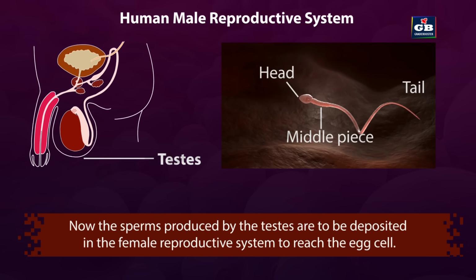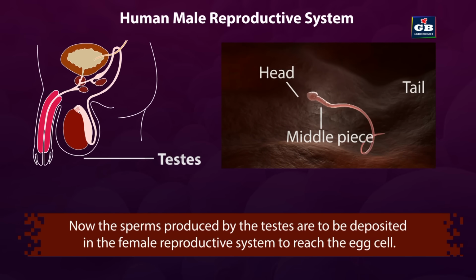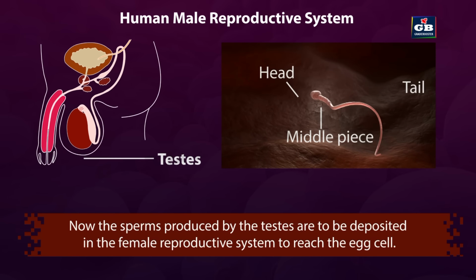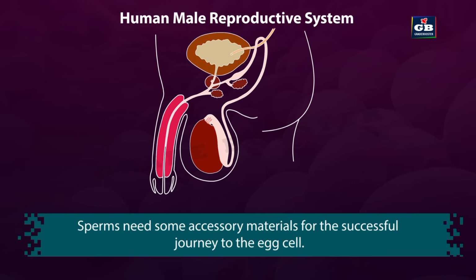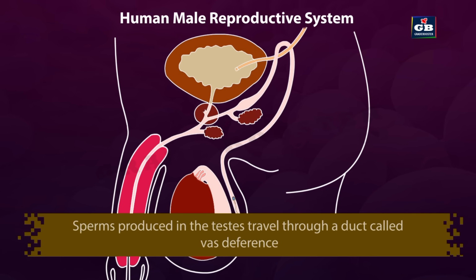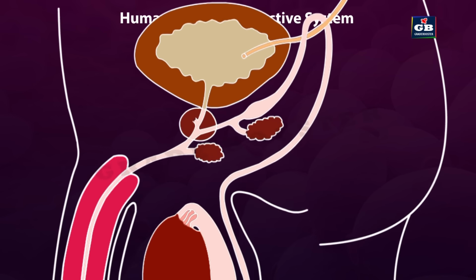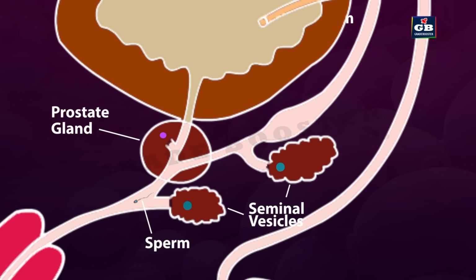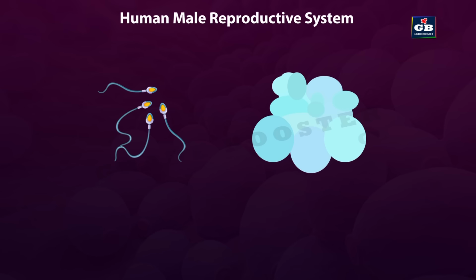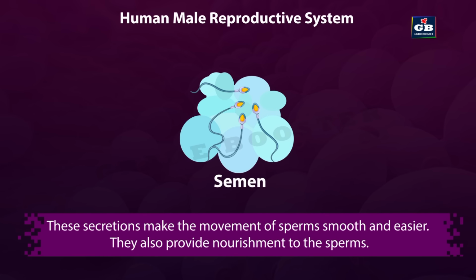Now the sperms produced by the testes are to be deposited in the female reproductive system to reach the egg cell. Sperms need some accessory materials for the successful journey to the egg cell. Sperms produced in the testes travel through a duct called the vas deferens. At this point, the secretions from the seminal vesicles and prostate gland are added to the sperms. These secretions and sperms together are called semen. These secretions make the movement of sperm smooth and easier. They also provide nourishment to the sperms.